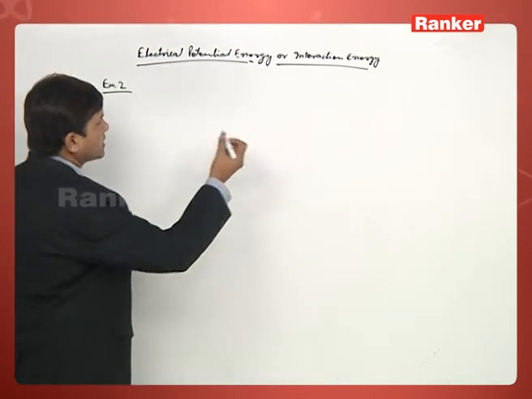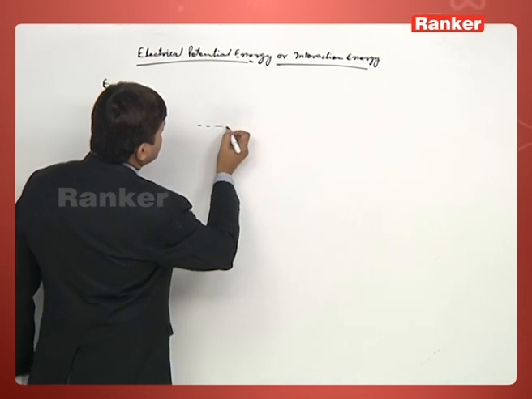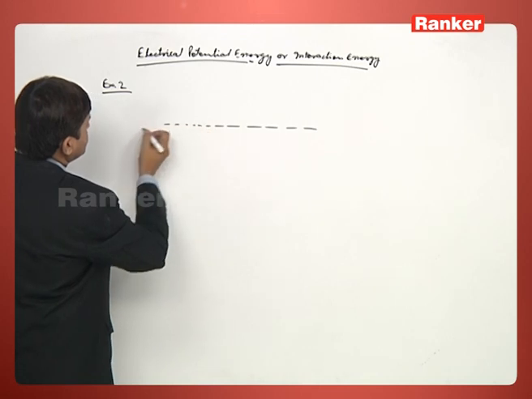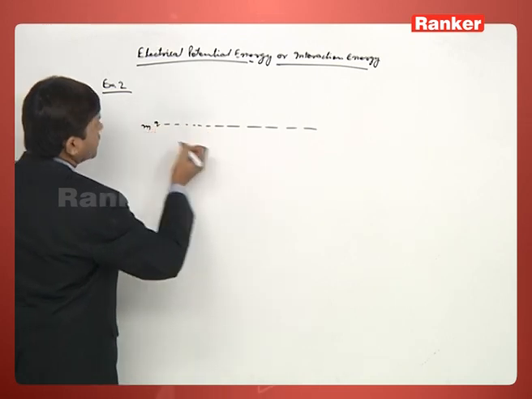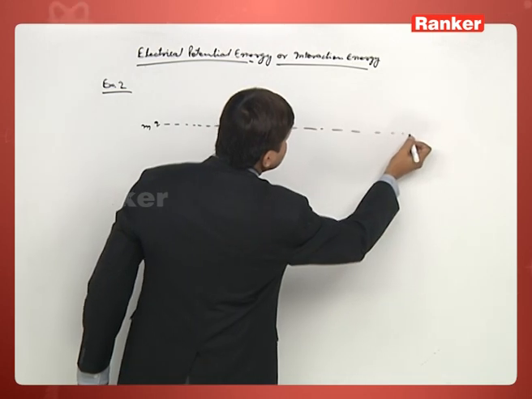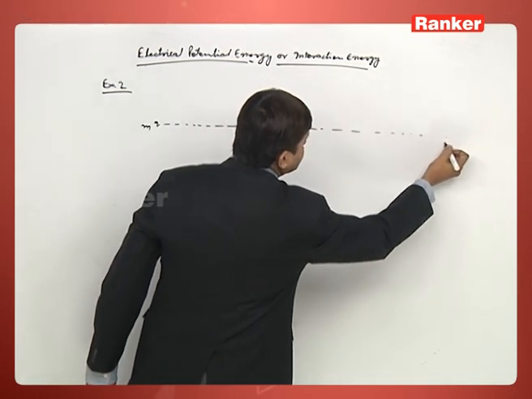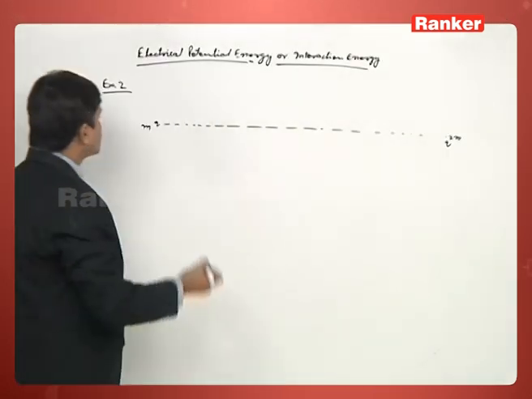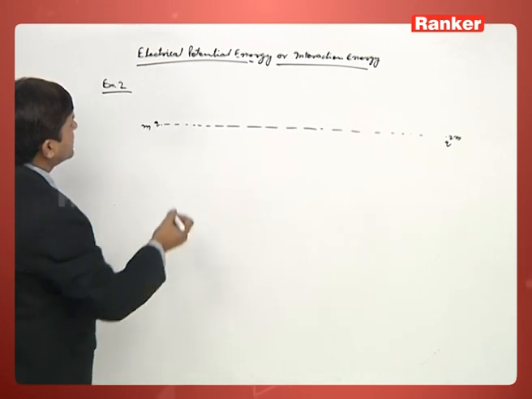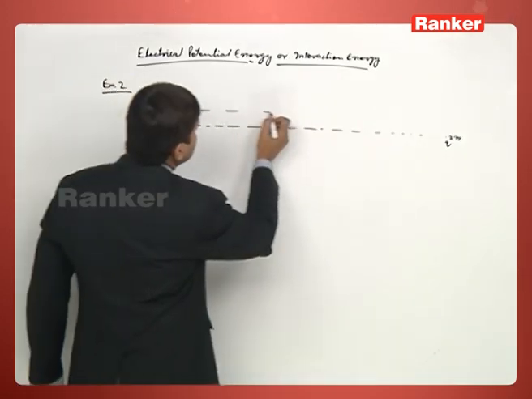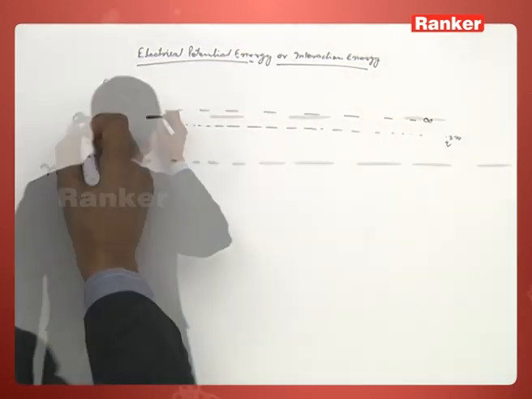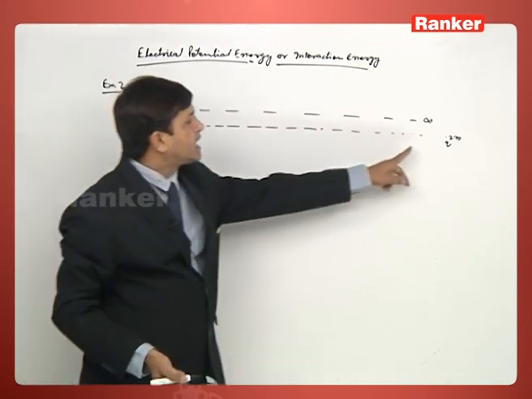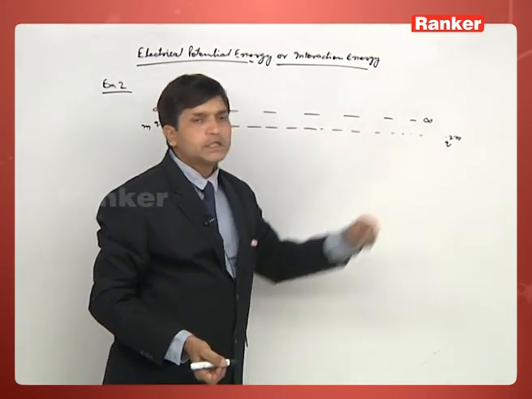Example 2. In this example, we have two charges, q and q. Initially these two charges are very far away, meaning the distance between them is at infinity. One charge has value q and mass m, another has value q and mass 2m.